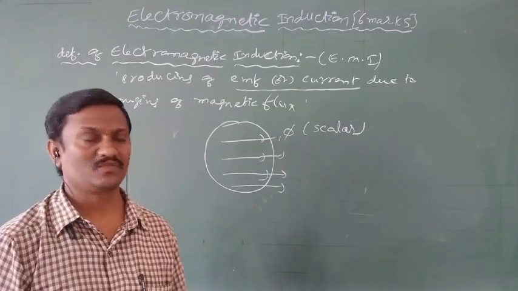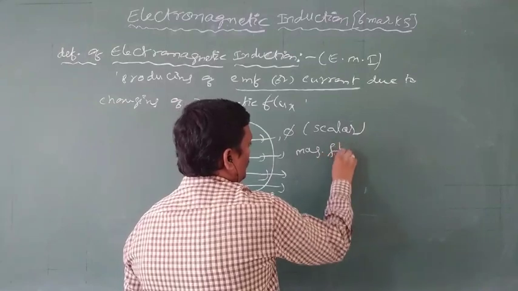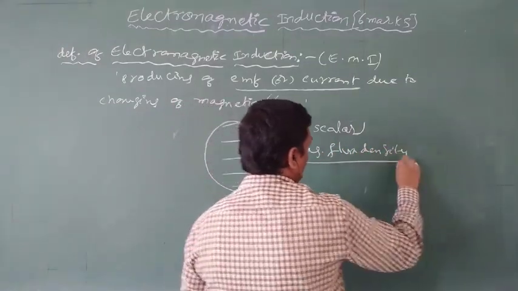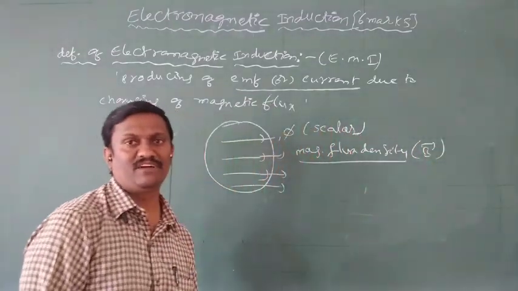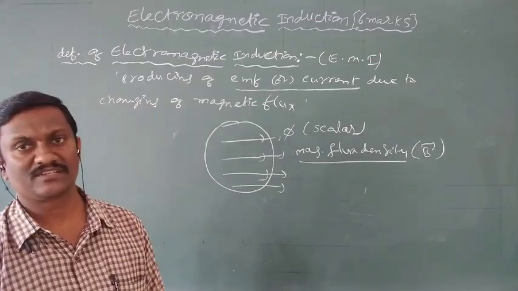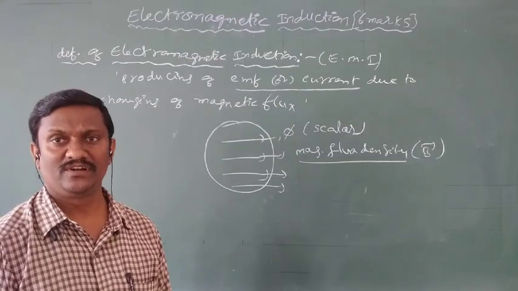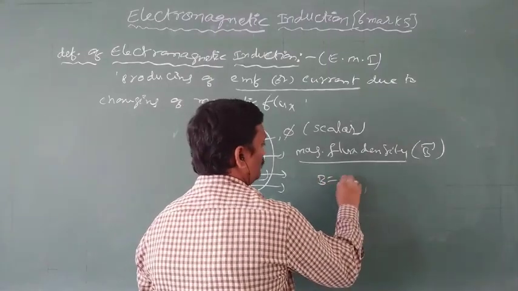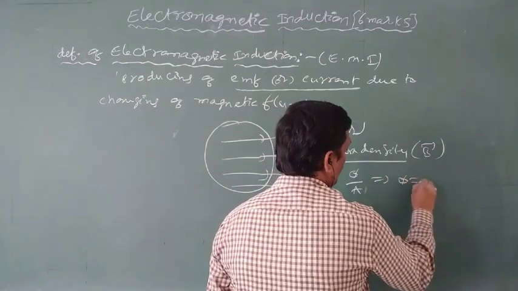By knowing magnetic flux, we can calculate magnetic flux density. What is the definition of magnetic flux density? Magnetic flux density is also called magnetic field induction. The symbol of magnetic field induction is B. Charge density means charge per unit area, but magnetic flux density means magnetic flux per unit area. Flux phi is equal to B into A.